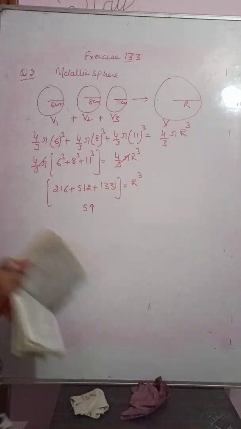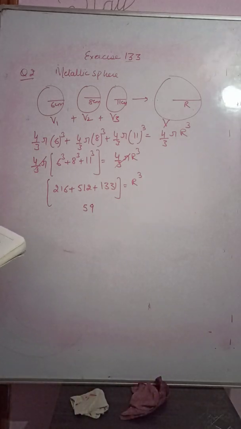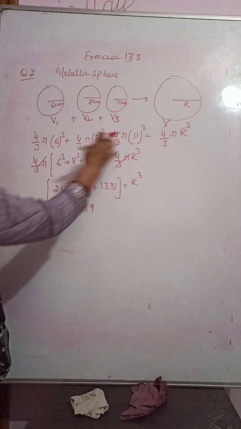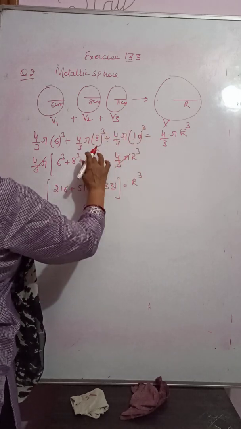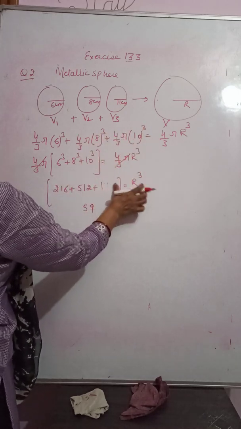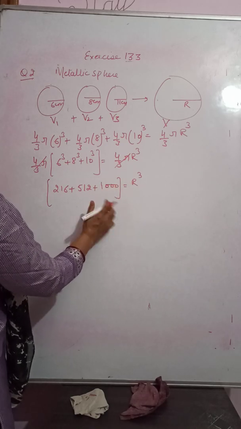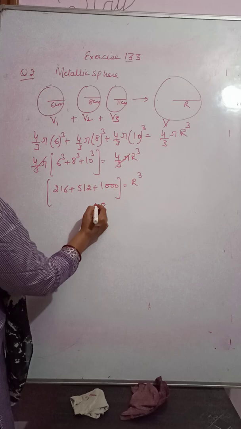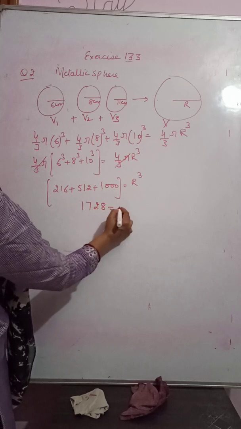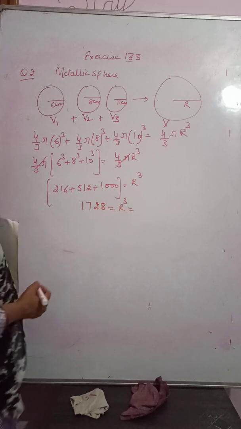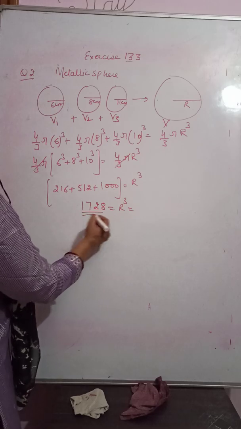This is 11 cube. Sorry, 10. This is 10. This is 1000. It comes out to be 2, 0, 7, 9 is equal to R cube. This is the cube of 12.